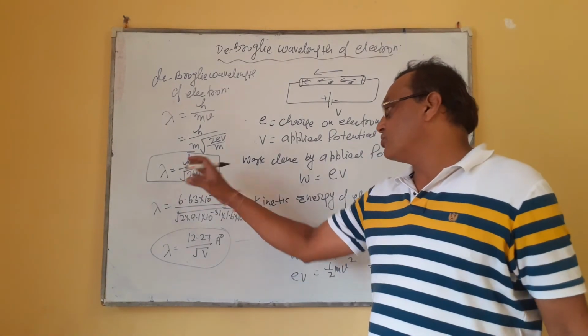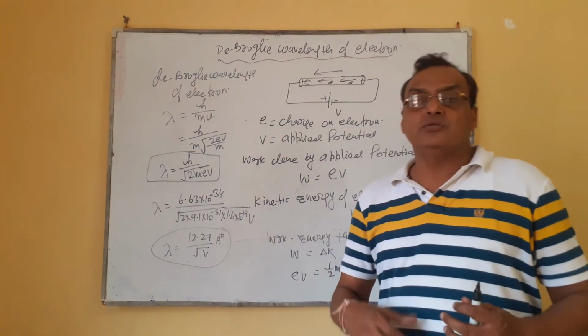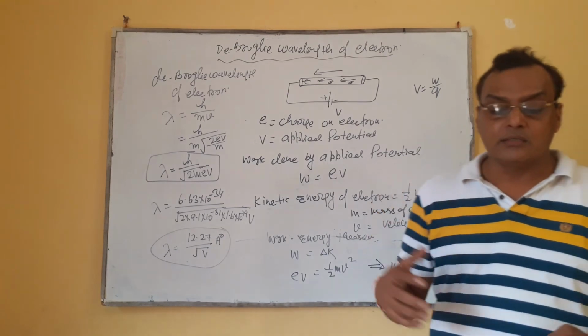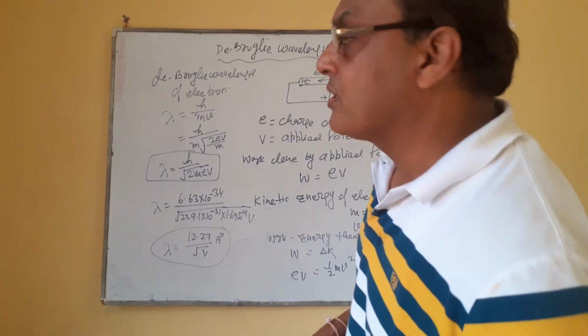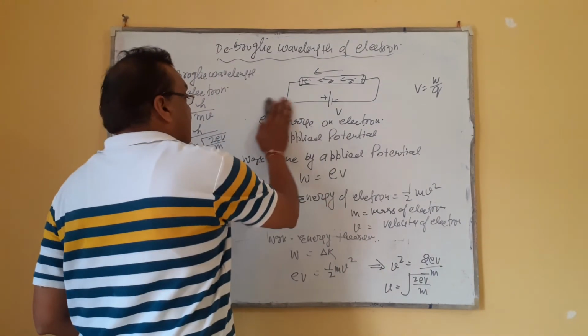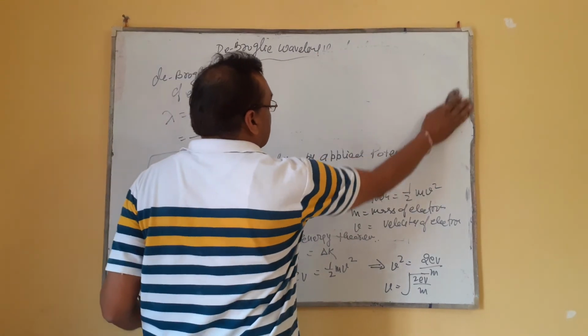On the basis of this, a question will be asked. Suppose you are given an electron or a proton, and it is asked which has more wavelength or which has less wavelength.